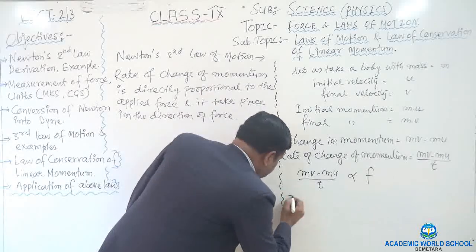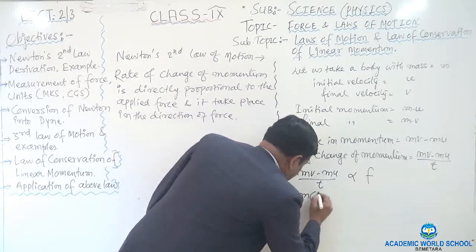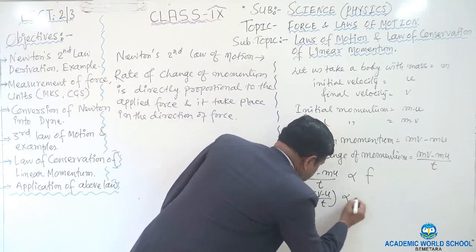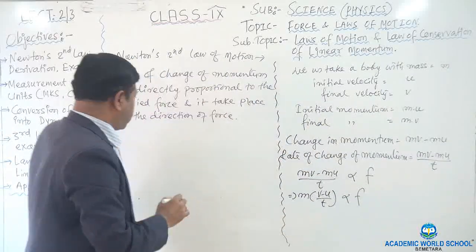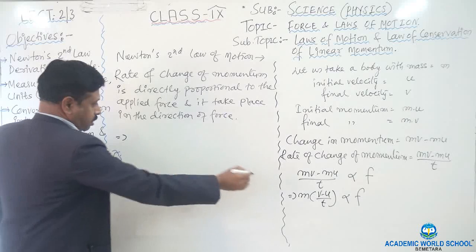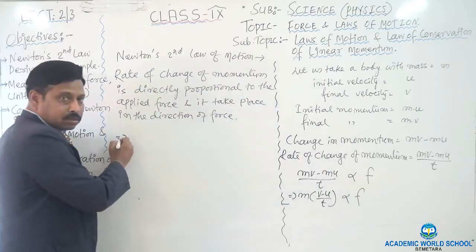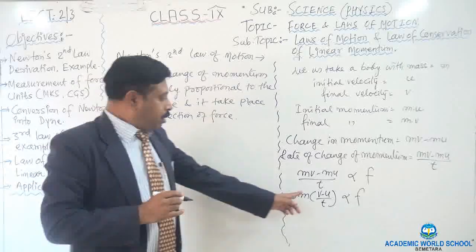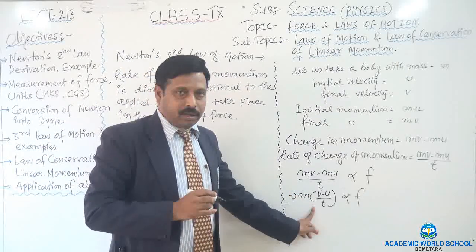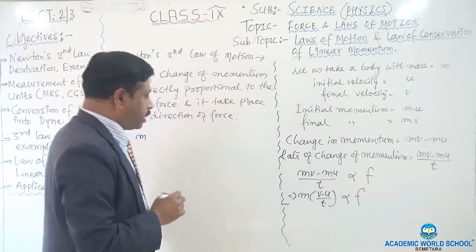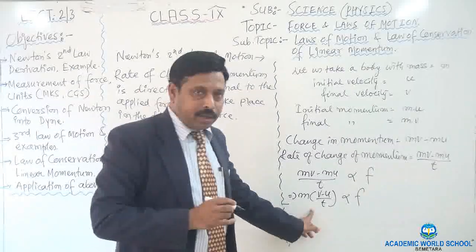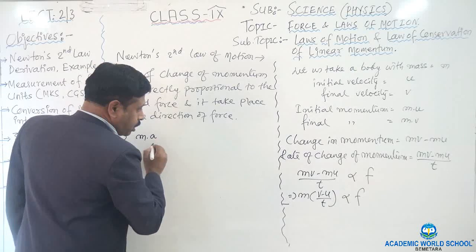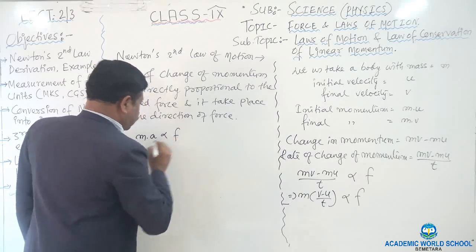Now if you take m common, then you get m into v minus u upon t proportional to F. What is v minus u upon t? Acceleration. So in place of v minus u upon t, I can write a. So m into a is directly proportional to force.